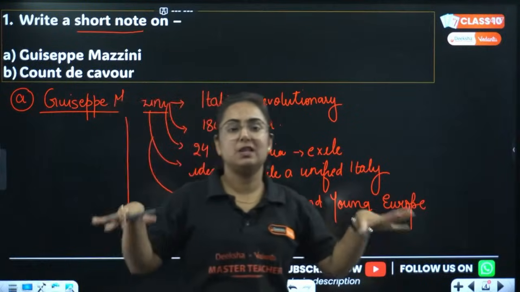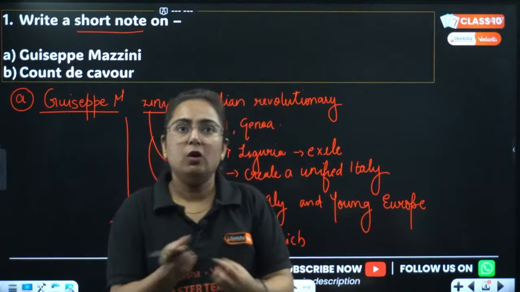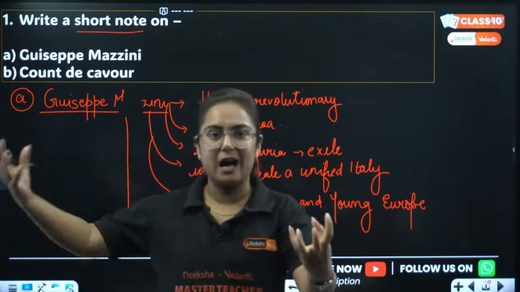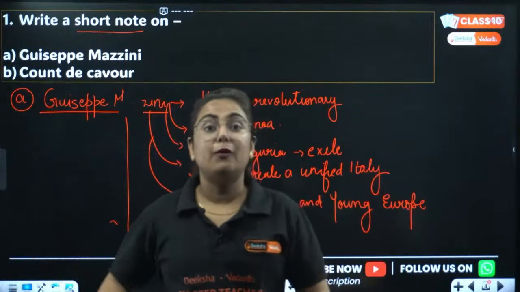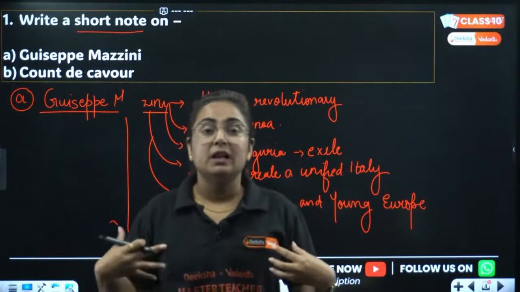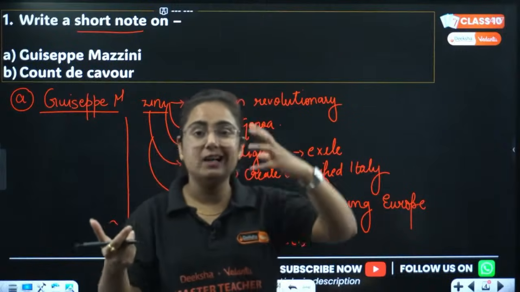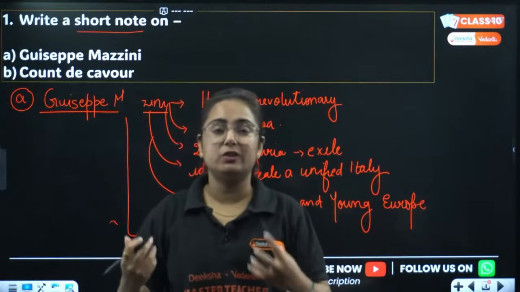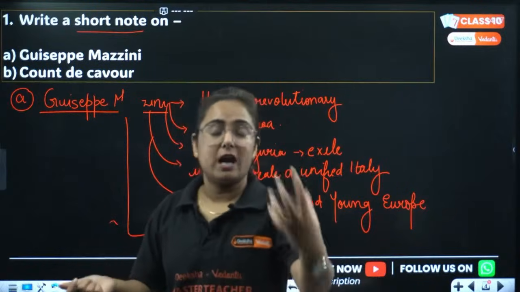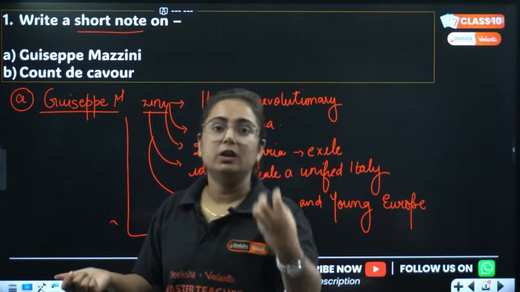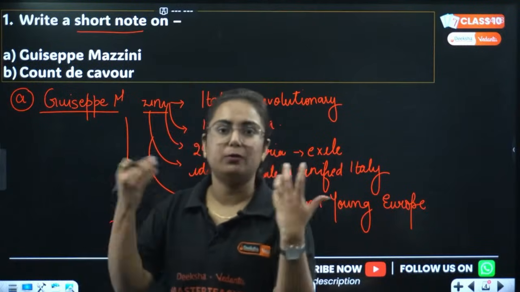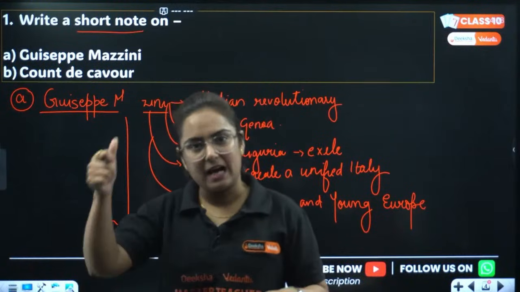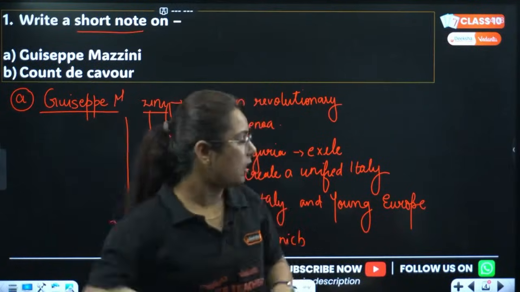Now if I talk about Giuseppe Mazzini in more detail, he has said that everything has a unit. Like for milk we have a unit, for water we have a unit. For citizens, he said that the natural unit of mankind are the nations. So I want that all the Italian speaking people should be represented by a nation, should have a definite border and a ruler or government, or a type of representative government in a nation particularly. Get it? This is how we need to work with the next one.